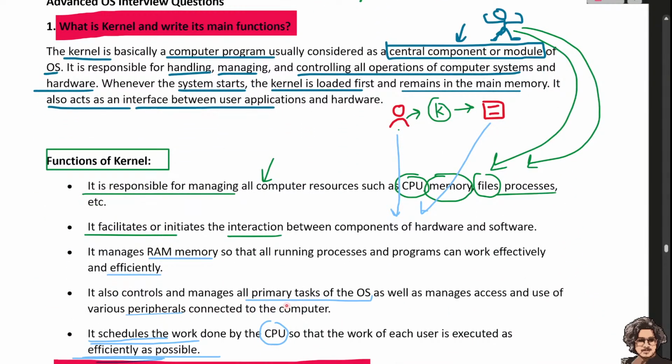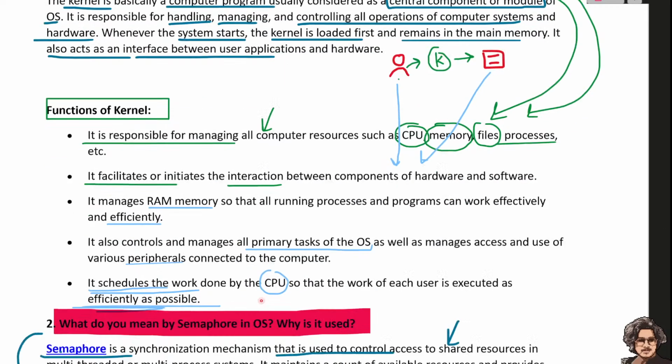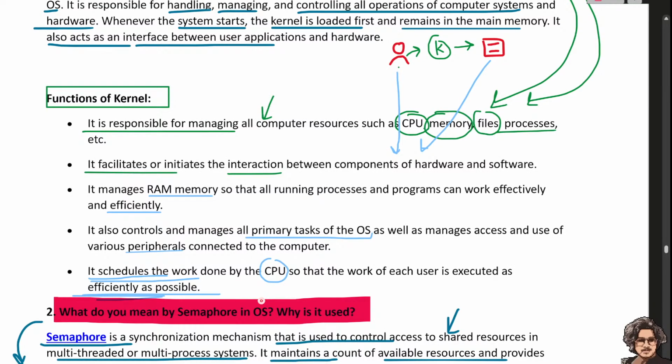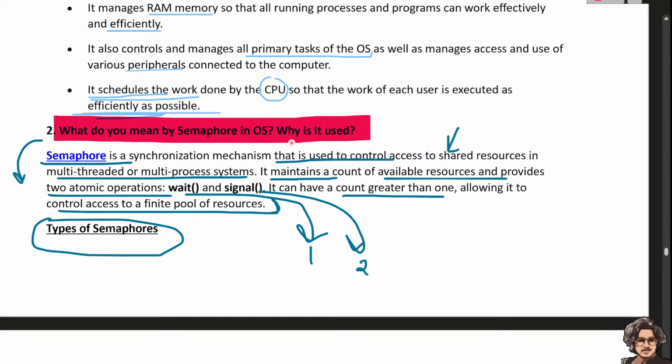We understand the kernel is basically the central component and module of the operating system that handles, manages and controls all the operations. What are its functions? It manages all the components and resources, and facilitates and initiates the interaction between them. It manages the RAM so that all memory can work efficiently, and controls all the primary actions.